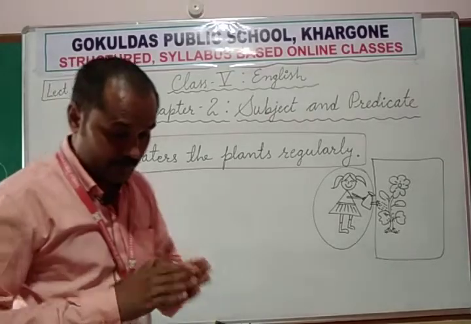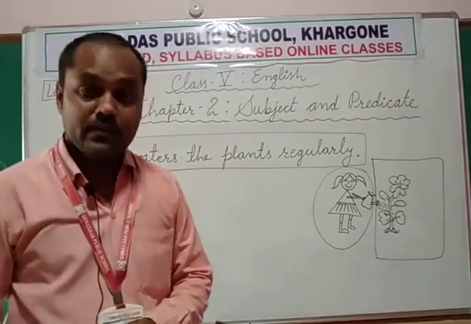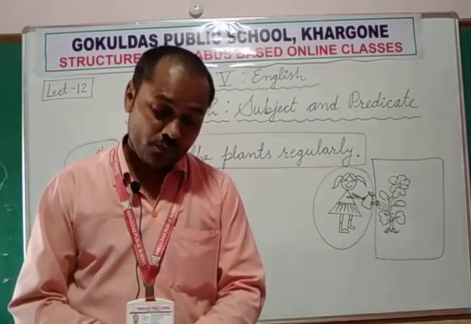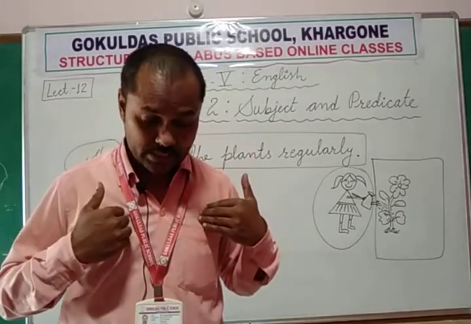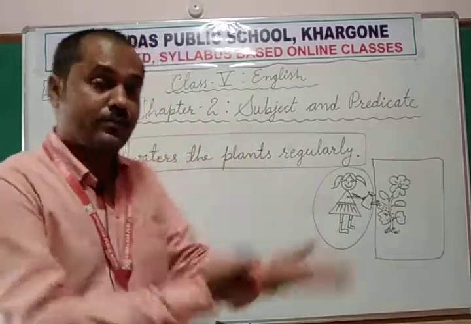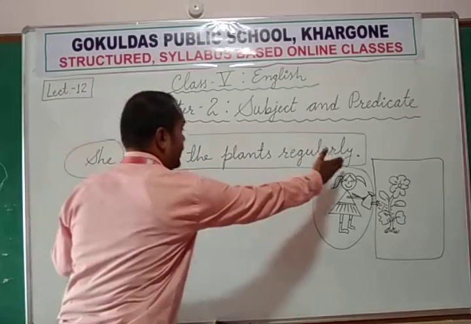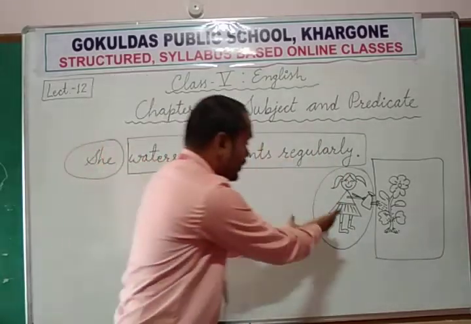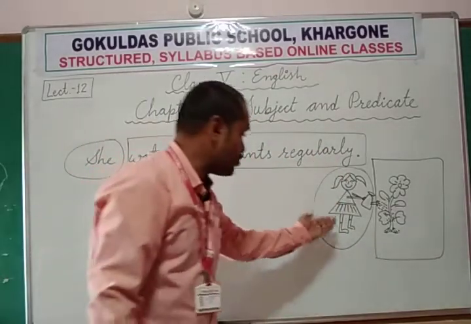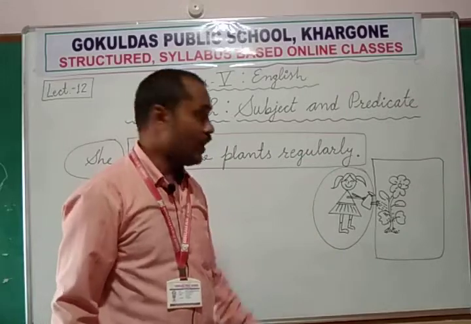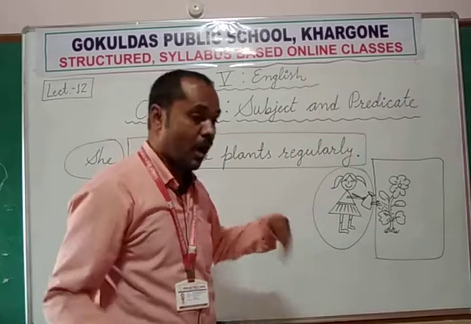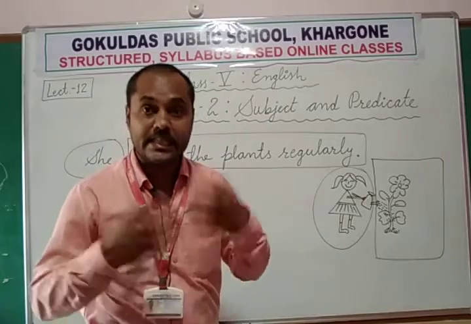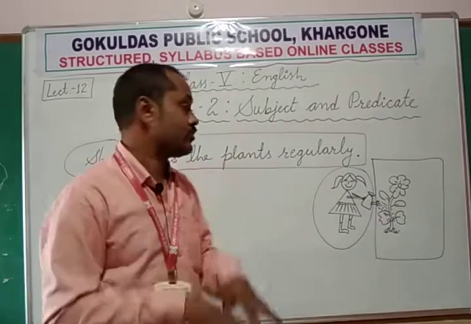And what is the definition of predicate? The predicate is that part of a sentence which tells us something about the subject. This part of the sentence tells us something about she: what she is doing, or how she is doing it, or why she is doing it.